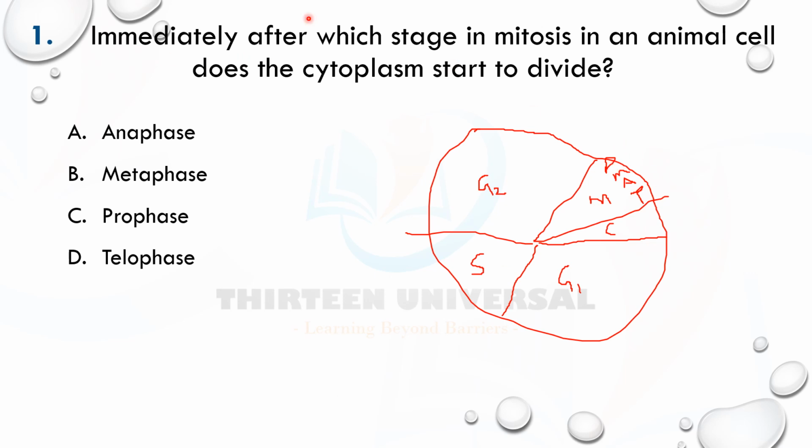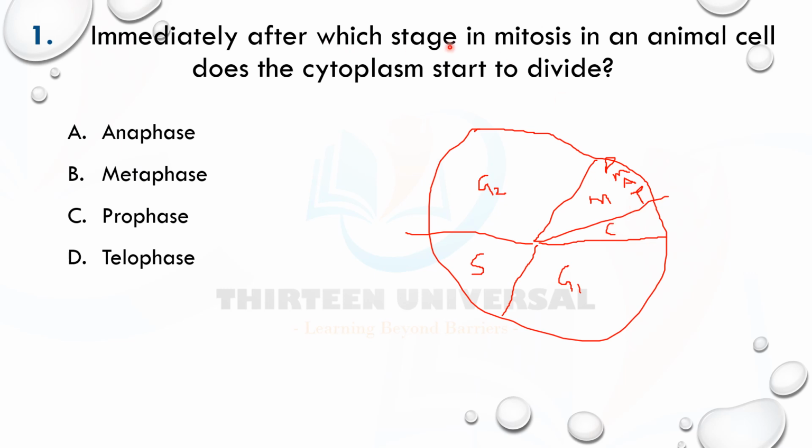The question says immediately after which stage in mitosis. They are in sequence: prophase occurs before metaphase, then anaphase, and then telophase. So after telophase, the next is cytokinesis, which is when the cytoplasm starts to divide. So you know the answer now.